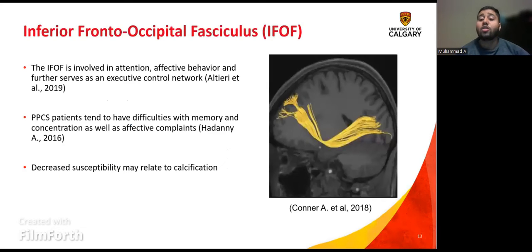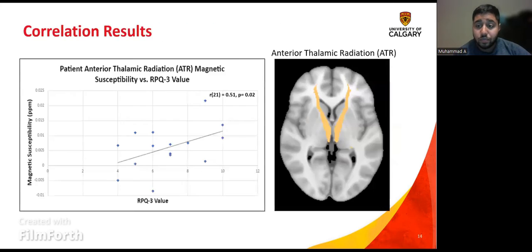Going back to the role that the IFOF plays in the brain, this makes sense, as this white matter tract is involved in attention, affective behavior, and further serves as an executive control network. Damage to this region would lead to the impairment of these functions, something we see in PPCS. Further, the decrease in susceptibility may be attributed to calcification, as we know it to be a post-MTBI process and also to be diamagnetic.